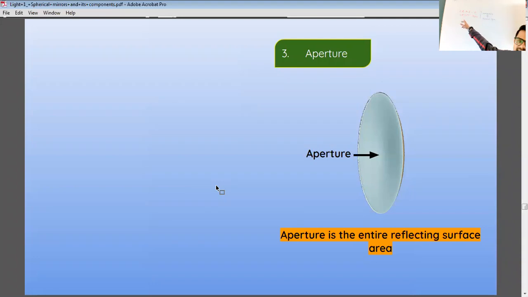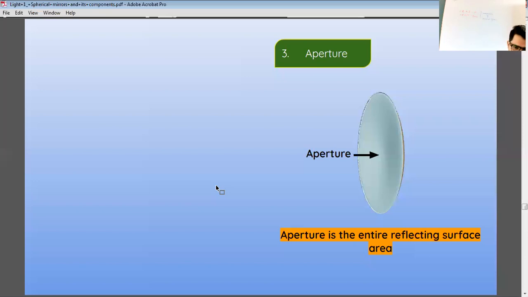After C and R, we have A for aperture. Aperture is the entire reflecting surface area, the whole surface area. This board is termed as plane. In a similar way, for the circular or spherical part in 3D, the whole surface is termed as aperture.